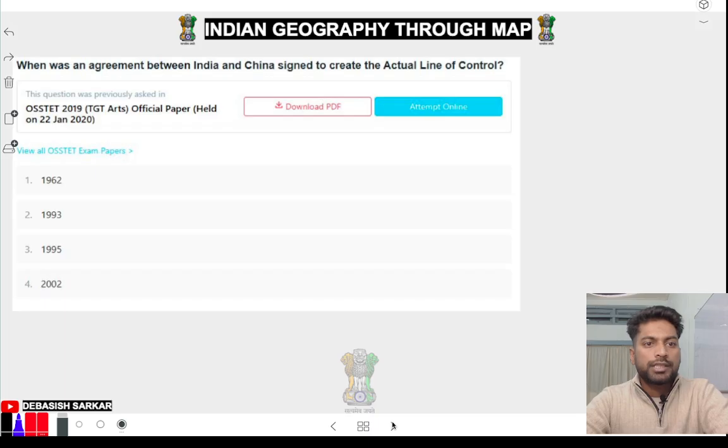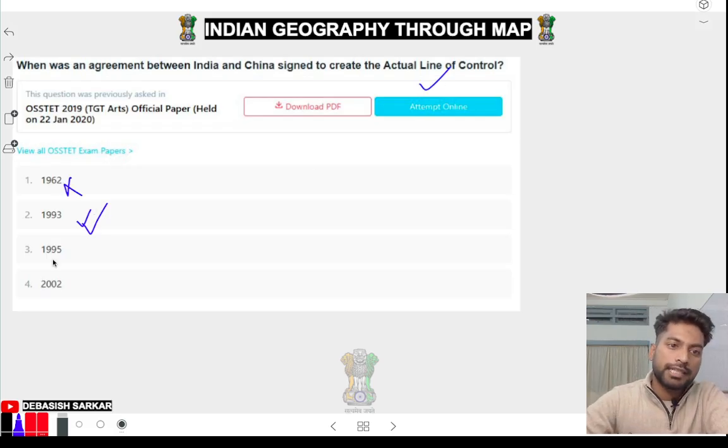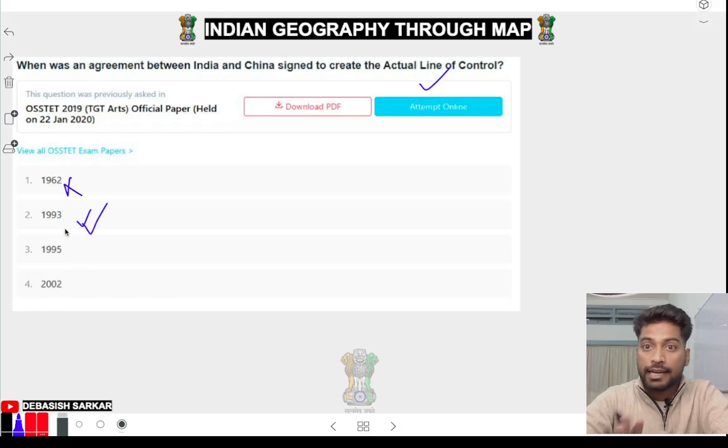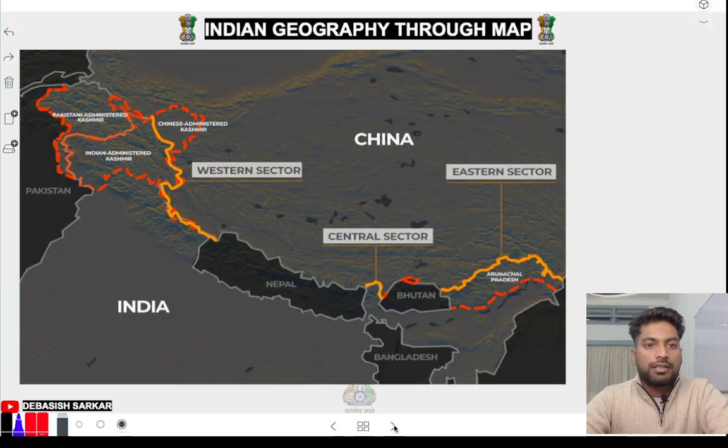Okay, which was an agreement between India and China signed? अच्छा, 1993 में. देखो, same है ना question. When was the agreement signed? 1993. Don't click 1962. Okay, 1993.